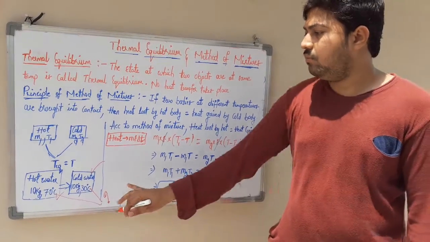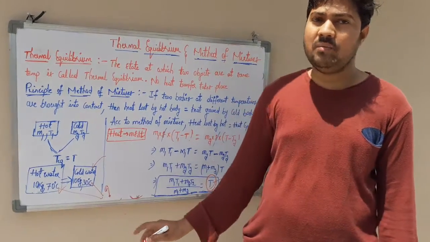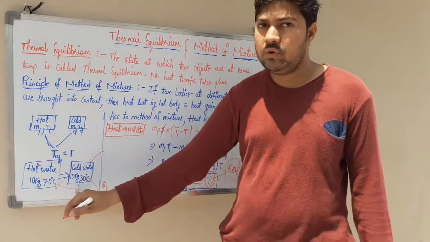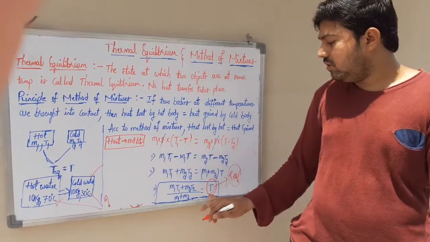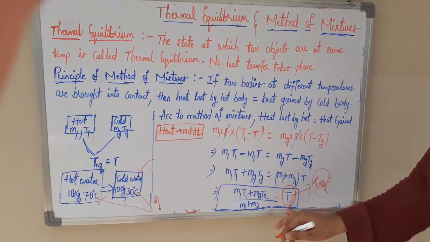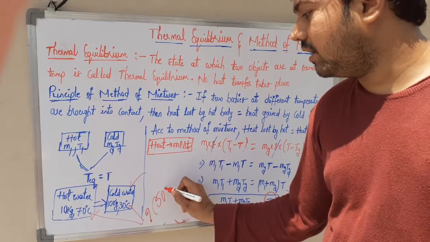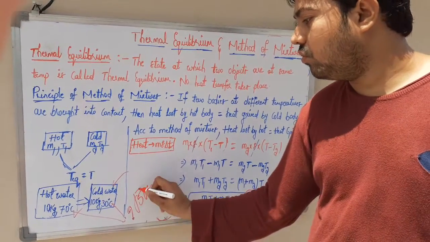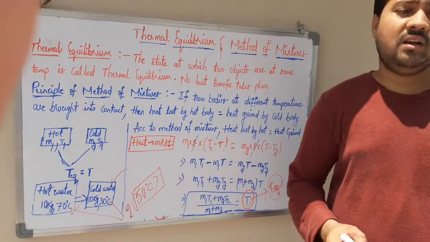After mixing both substances, hot water and cold water, they will reach one equilibrium temperature. Now I am asking you to find that final equilibrium temperature, and the clue is you need to use this formula, and the answer is 50 degrees centigrade. Check whether you got 50 degrees centigrade or not. I hope it's clear. Thank you everyone.